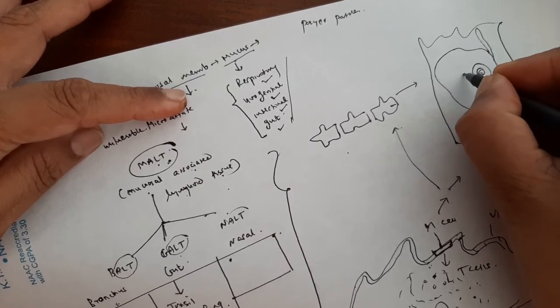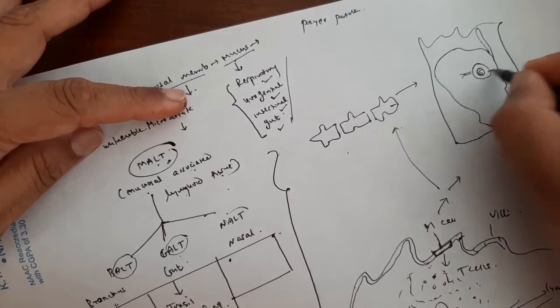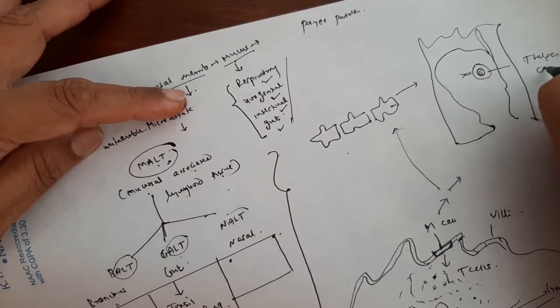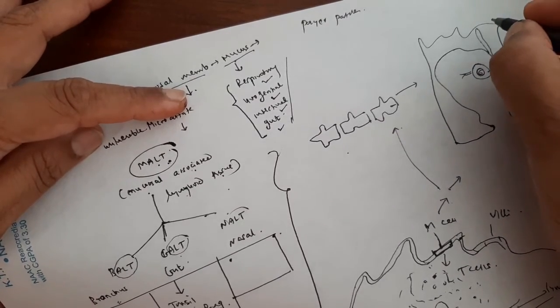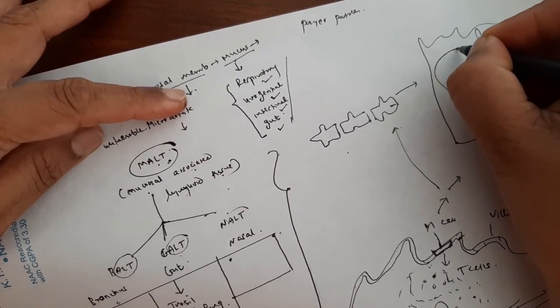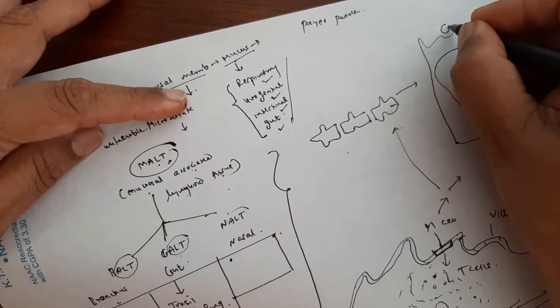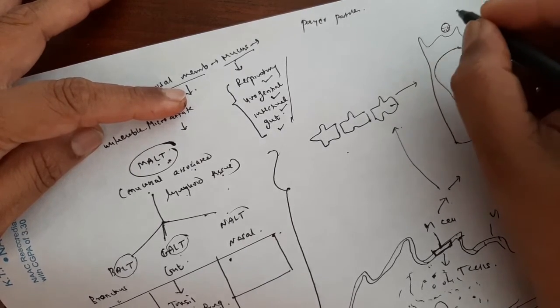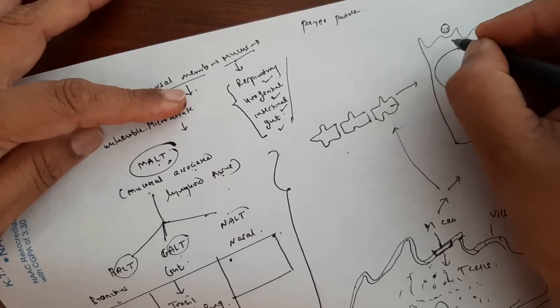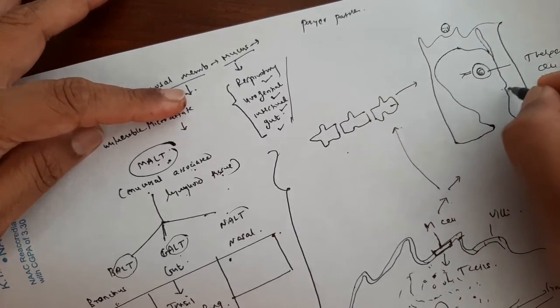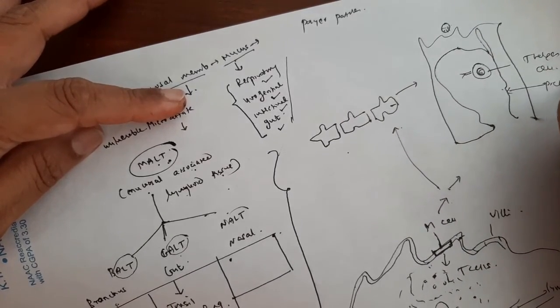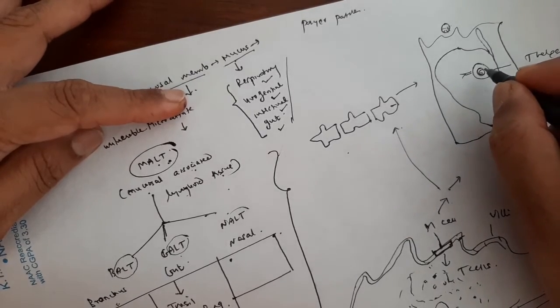This M cell consists of a T helper cell, and the antigen binds over there. It consists of the pocket. This is the pocket of the M cell, which is filled with T cells.